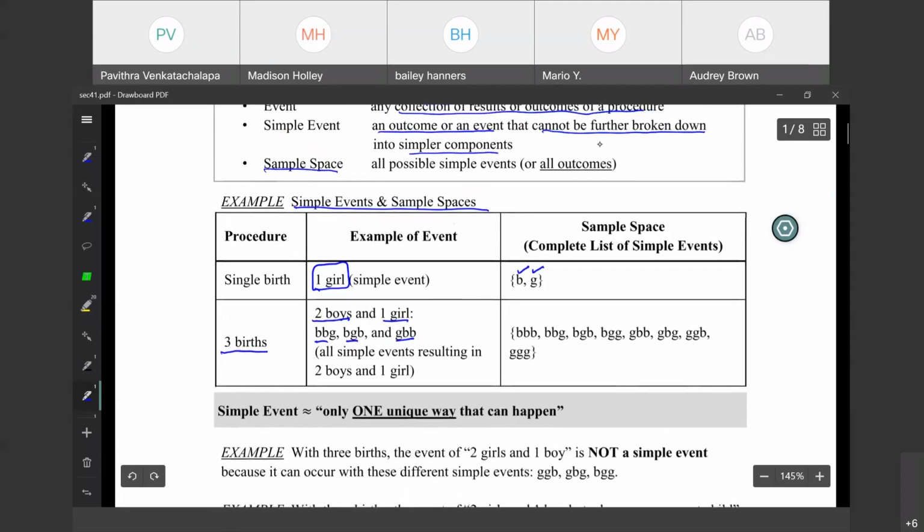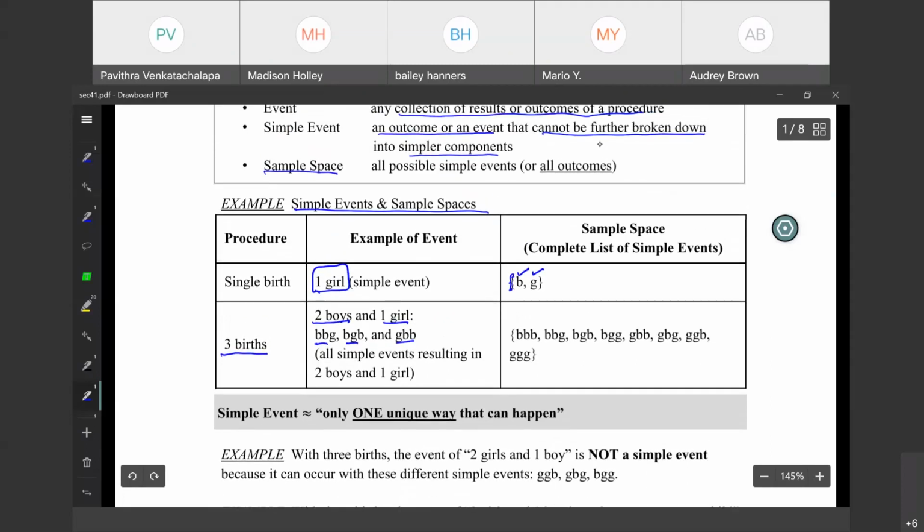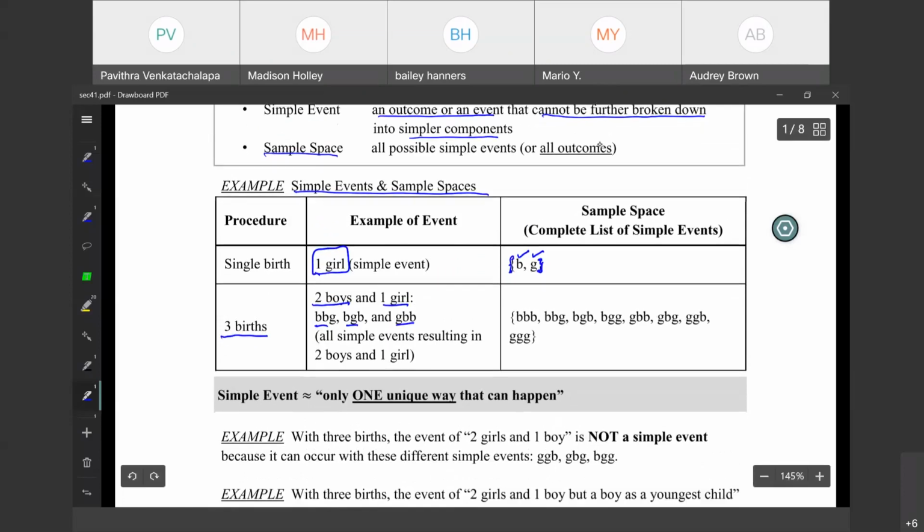Now, what is a sample space? The total outcomes are called the sample space. Now, when I say there are 3 births, it could be all 3 boys, it could be all 3 girls, or it could be all these outcomes. All total outcomes is called the sample space.